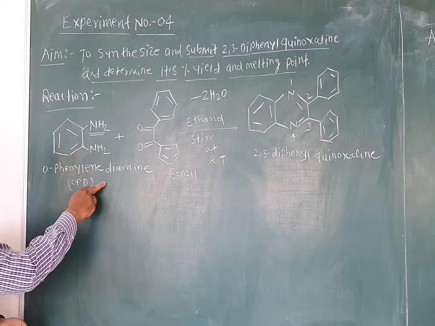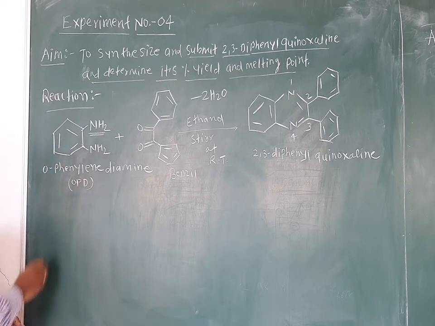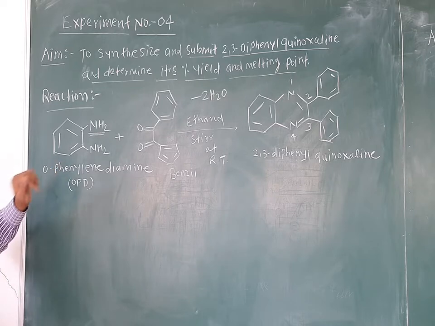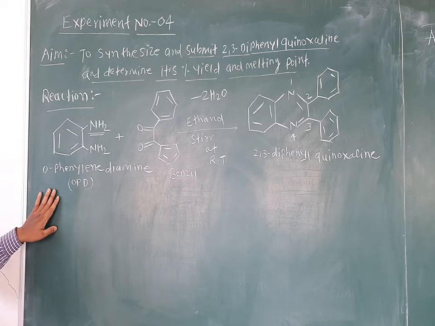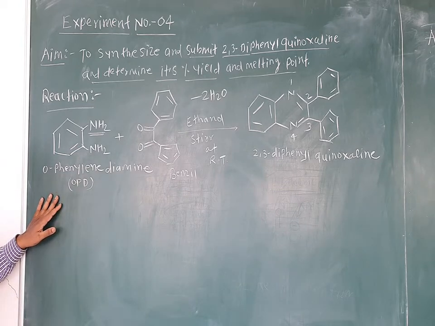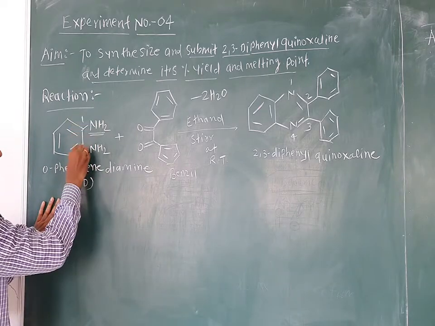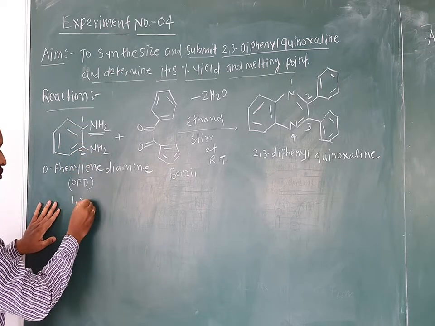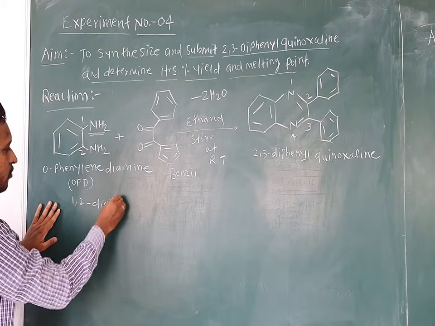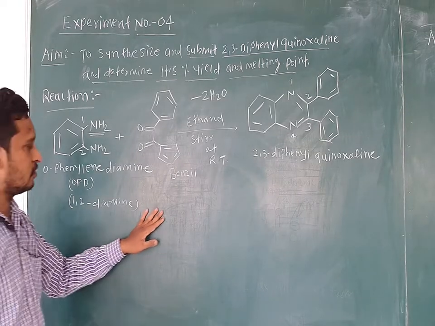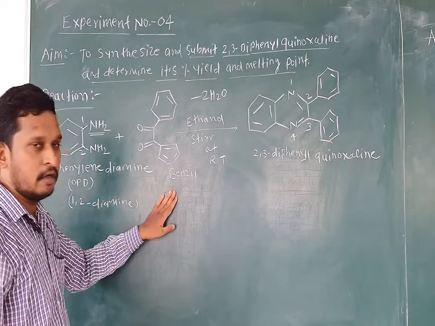Now this phenyl lacks two hydrogens, so it is called phenylene, and since the amino groups are at ortho positions, it is called orthophenylene diamine. It is a particular 1,2 diamine. This is the first carbon, this is the second, so it is a 1,2 diamine, and this other compound is a particular 1,2 diketone.